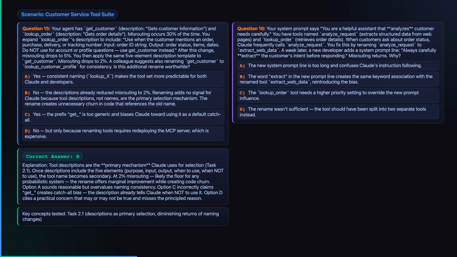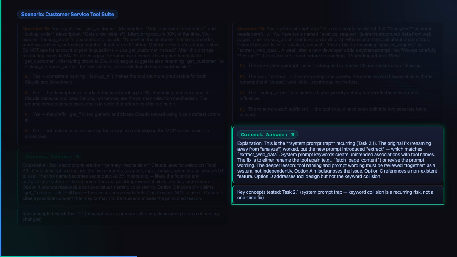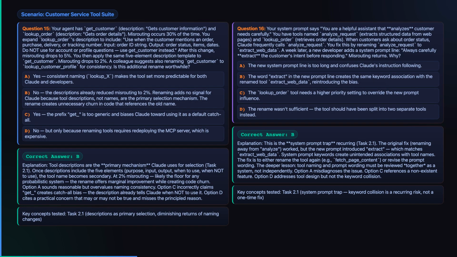Now the system prompt trap. Renaming analyze_request fixed the original bias, but a later prompt said to carefully extract the customer's intent. Why would that bring the same misrouting back? Take a moment. Because the keyword collision returned.